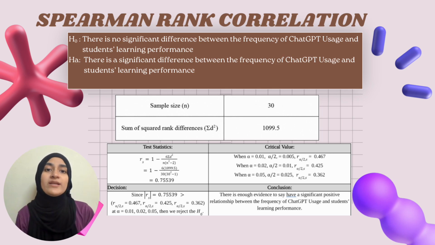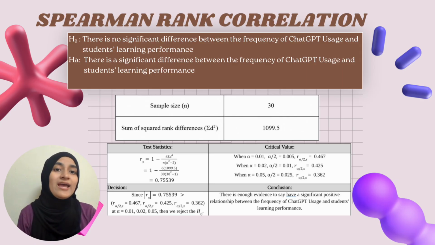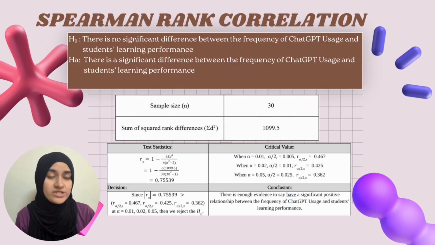Then using the Spearman formula, we obtain the correlation coefficient R sub s equal to 0.75539. We compare this value with the critical values at different significance levels, and the calculated value was higher than all critical values. Therefore, we rejected the null hypothesis. This means there is a significant positive relationship between ChatGPT usage and student learning performance. In conclusion, students who use ChatGPT more frequently tend to show better learning performance.